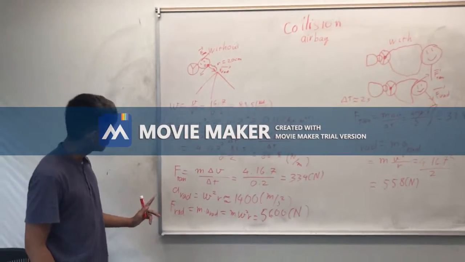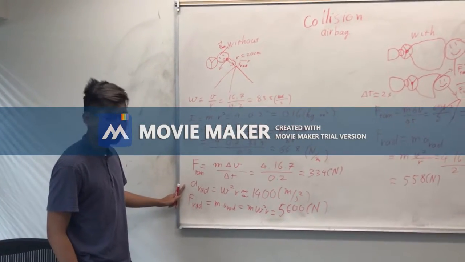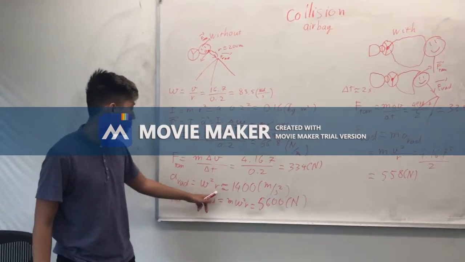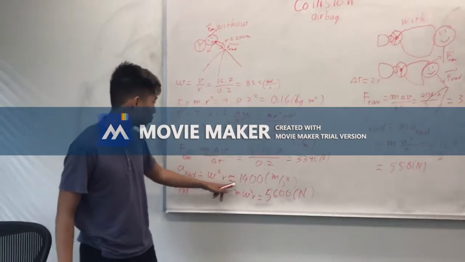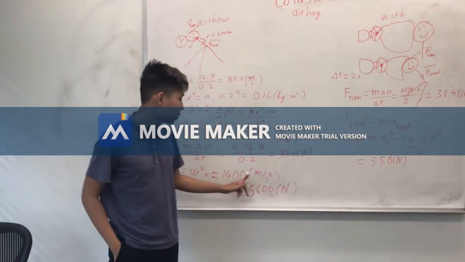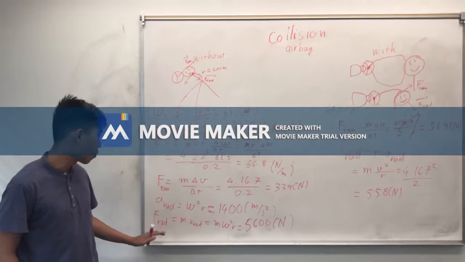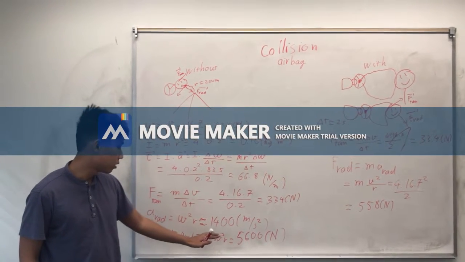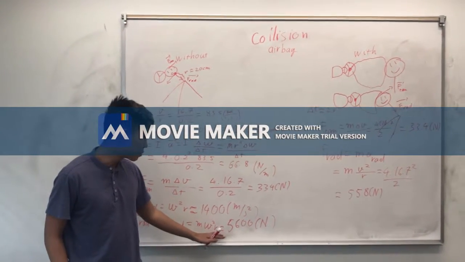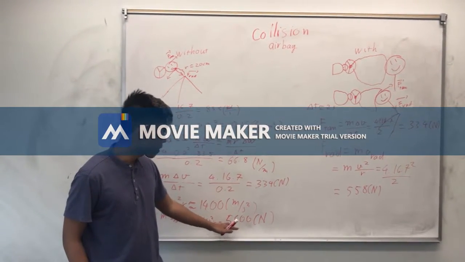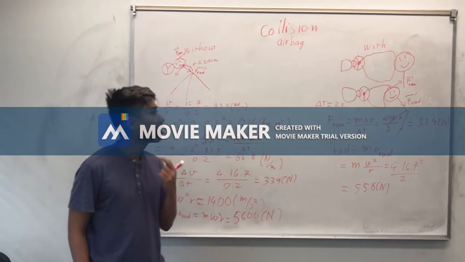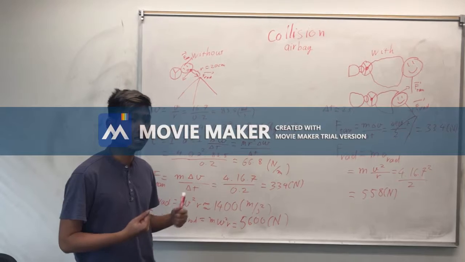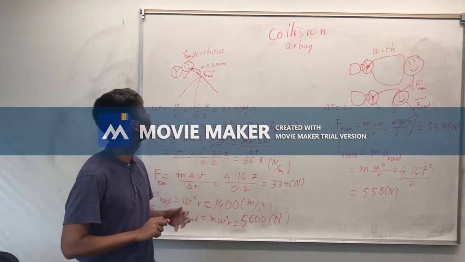The next thing is the radial acceleration, which is the angular speed squared times the radius, about 4,400 meters per second squared. That exerts a force of m times a radial, m times angular velocity squared times radius, which is 5,600 newtons. That's a lot of force that can basically break your neck. So that's really bad without the airbag.